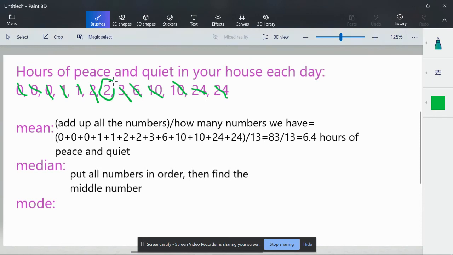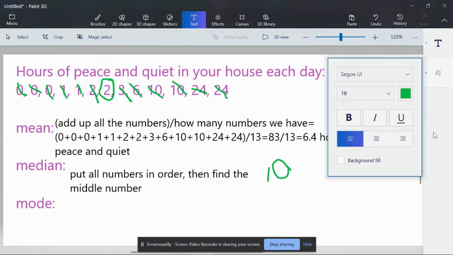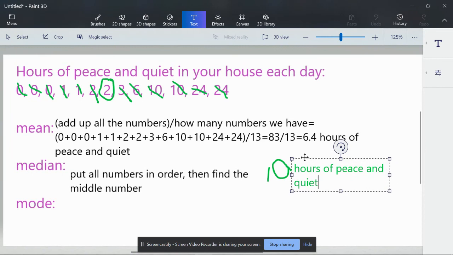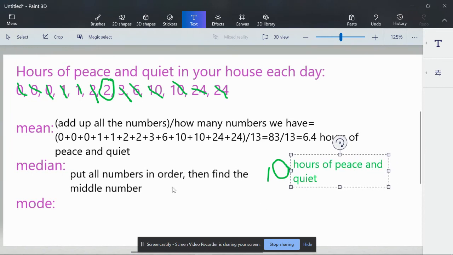So in this case, our median is 10. It's really hard to write with your type. So this means that we have 10 hours of peace and quiet. So 10 hours of peace and quiet is the median.